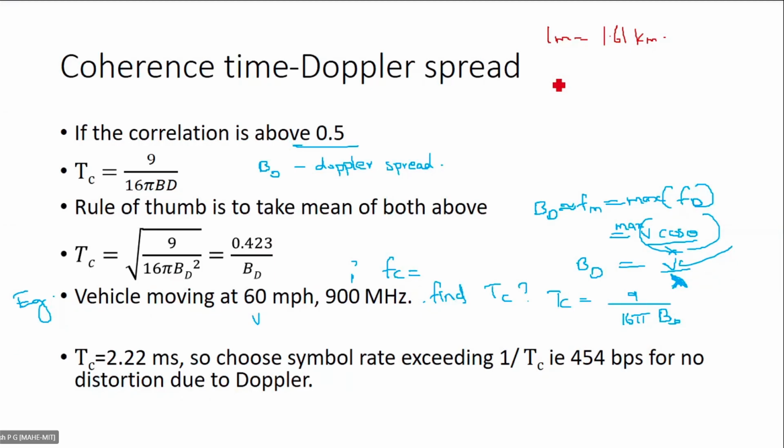So once we have this coherence time, we know that if the symbol time is less than Tc, then there is not much variation, and if the symbol time is more than Tc, then there is much variation, right? Now you tell me, what is the best? I mean, what is the best, 0.22 millisecond?